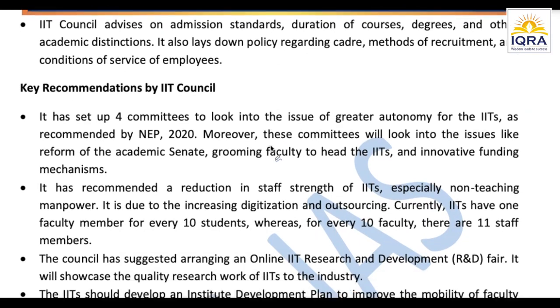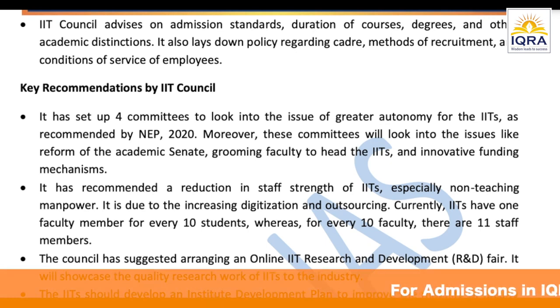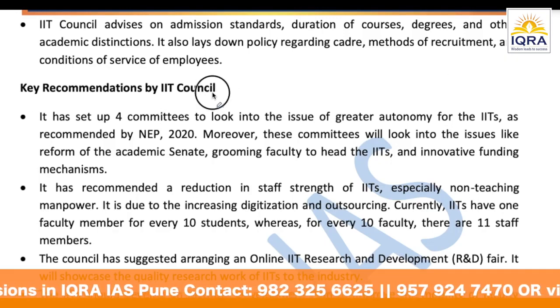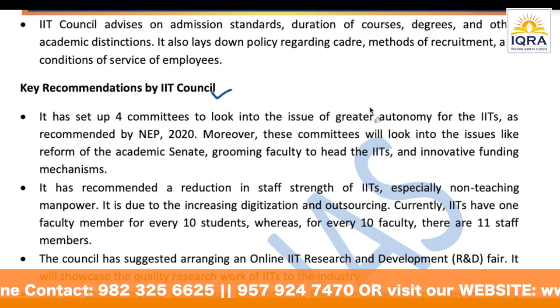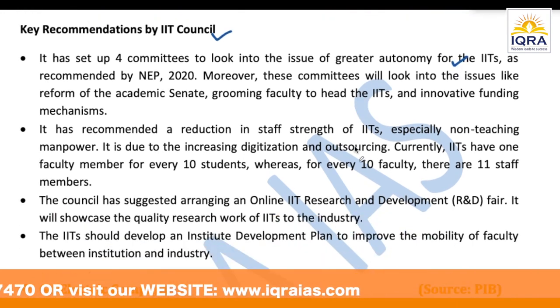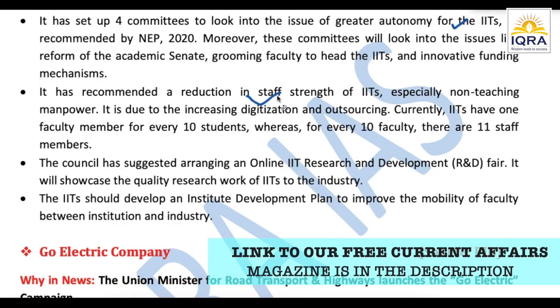Next probable things for our exam is obviously to know what all happened, what recommendations came from that council and all of this. So now talking about the recommendations, as we all know the National Education Policy talked about giving greater autonomy to IITs. So this council, this discussion, in its recommendations also discussed this as the first point, that IITs should be given more autonomy, right? Apart from this, they've also said that there should be a reduction in the staff strength. Of course that will also solve a budget problem, so wherever you see staff strength is high, we need to reduce that.